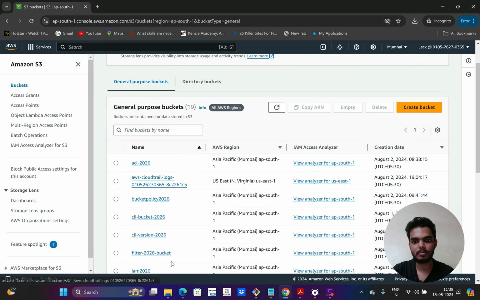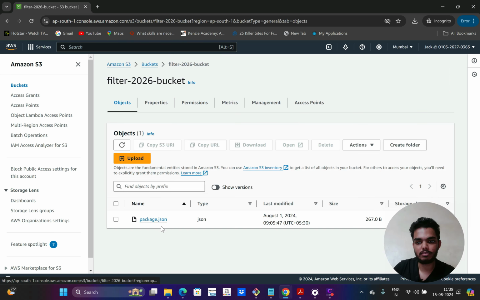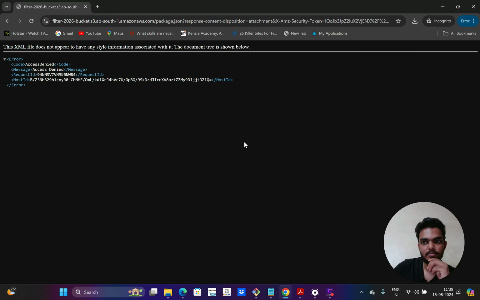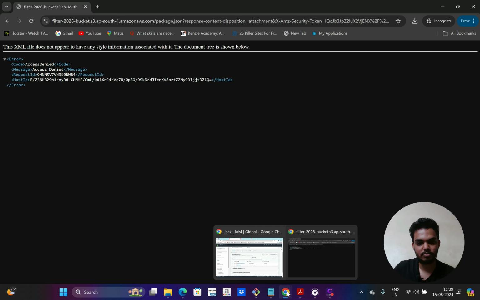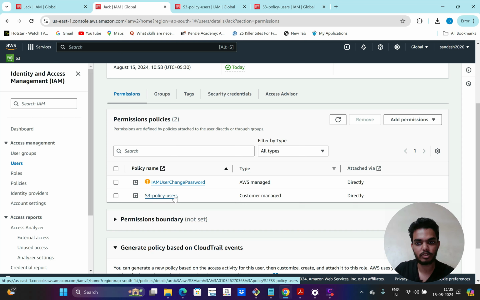See, now I can list all the buckets, and if I go to any bucket and click on any object and click on download, I get an access denied error because I have the permission only to list the buckets. I don't have the read permission for any bucket. For that, for JARC user, I can modify that particular policy that we have created. That is S3 policy users.